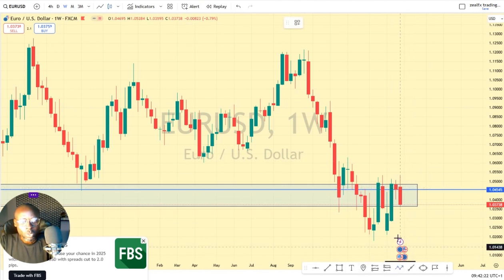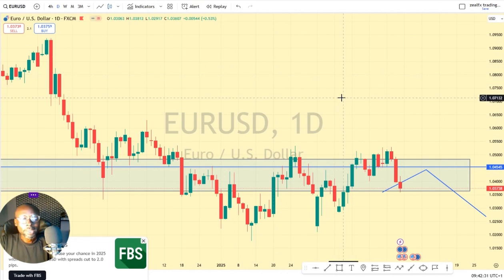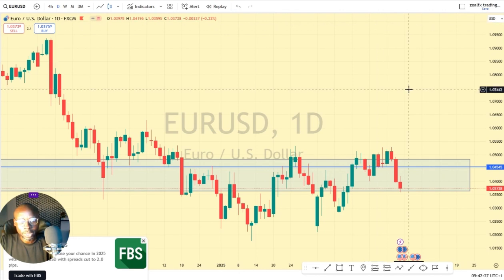So we expect price to do a retest of this resistance, then we'll see price pushing lower for the Euro USD. So let's look at the daily chart of the Euro USD. On my daily chart, you can see that price has cleared a higher low on the daily chart.